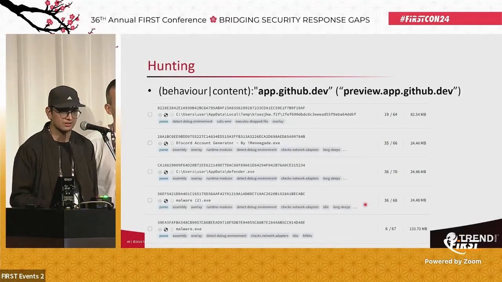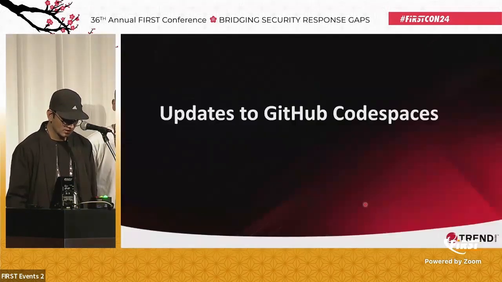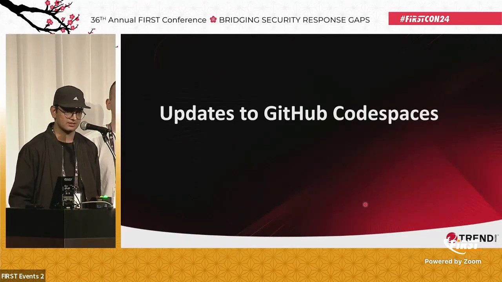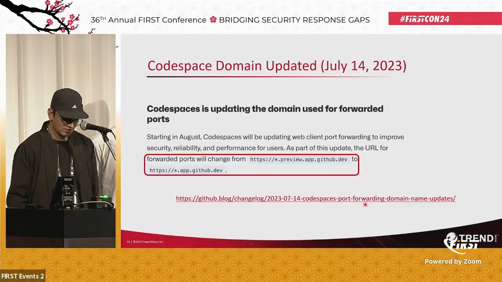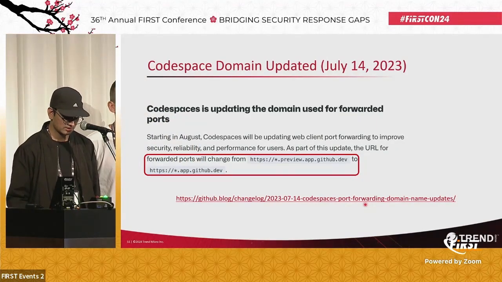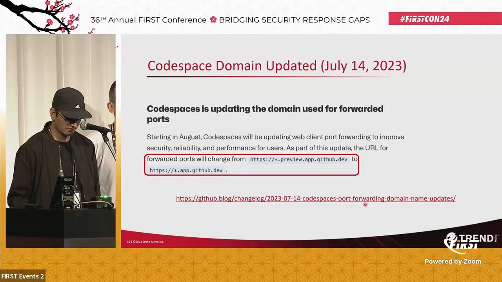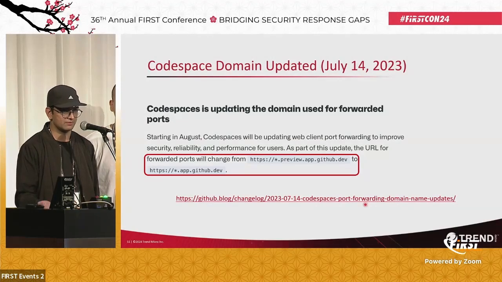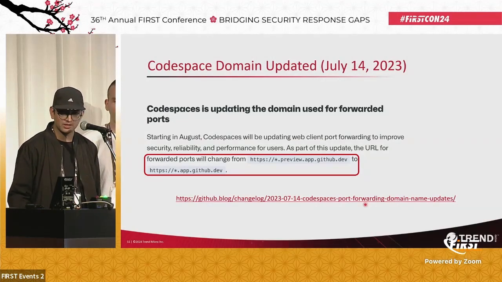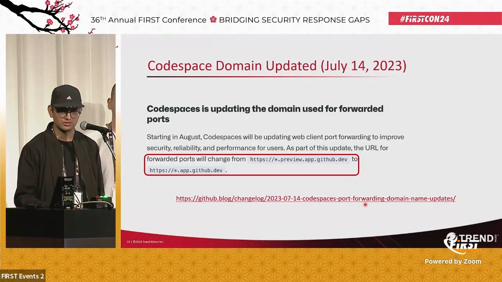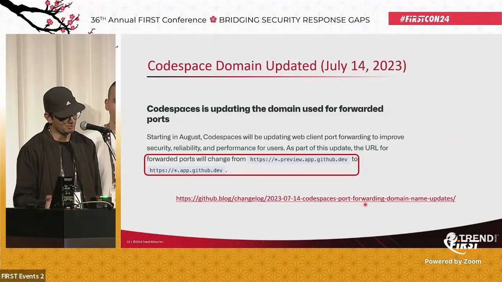And based on this only, we actually started off when we found the info stealers. There have been certain updates to GitHub Codespaces ever since we started looking into the service. The first is that the subdomain for the URLs changed from preview app.github.dev to app.github.dev. So maybe this looks like a preview to production change. But the interesting bit here is that the URLs now don't contain any username in the code space URL itself.